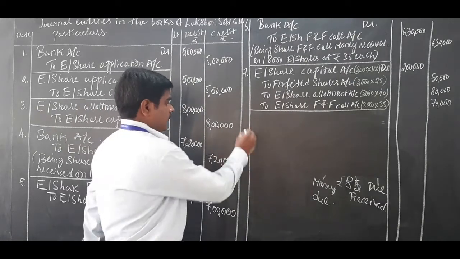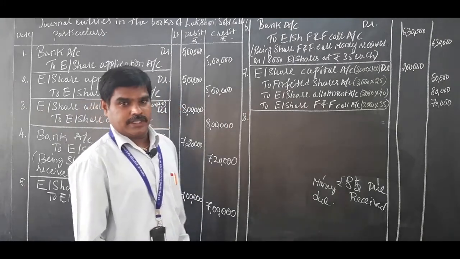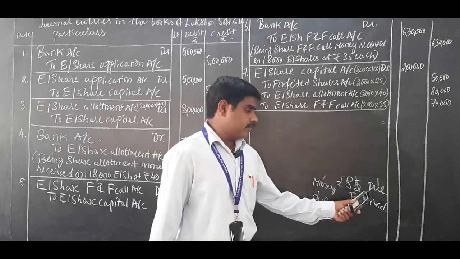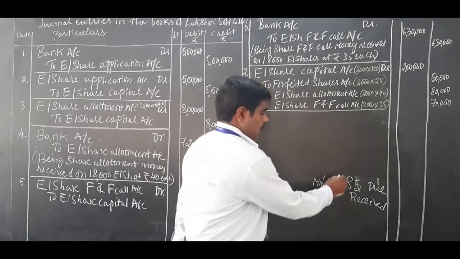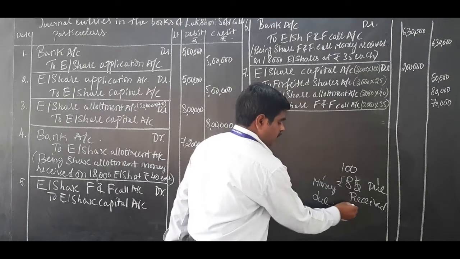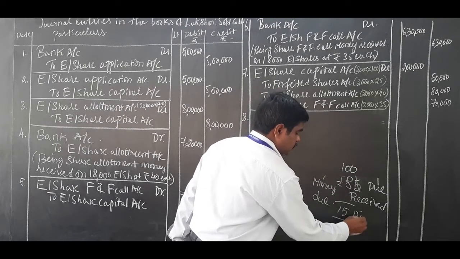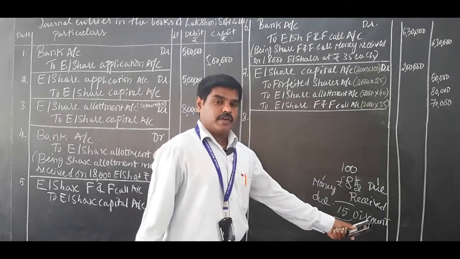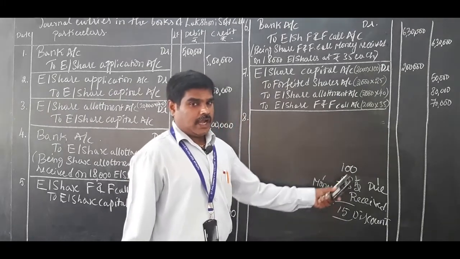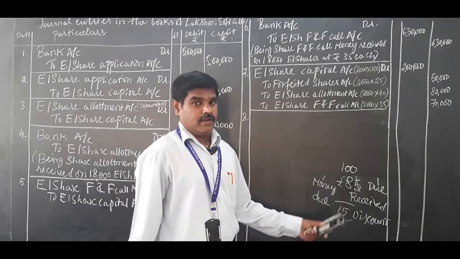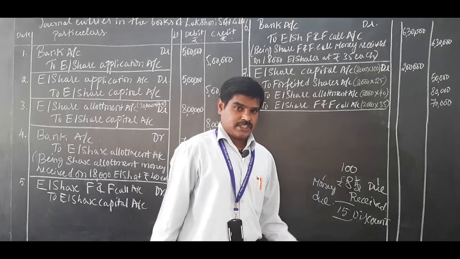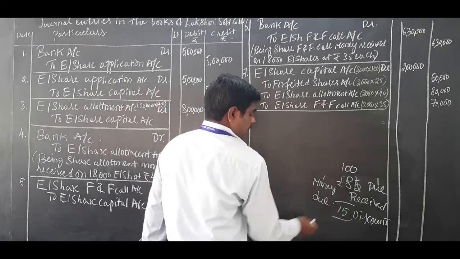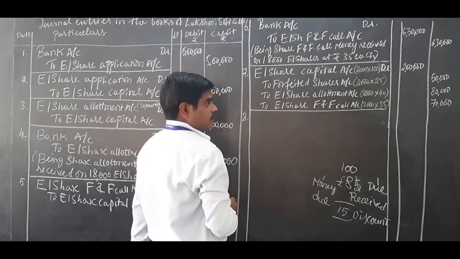Now, the 8th journal entry, reissue. The director decided to issue for how much? 85 as fully paid up. A 100 rupee face value share is issued for 85 rupees, which means 15 rupees is given as discount, the reissue discount. In the previous class I explained how to pass the journal entry when forfeited shares are reissued at a discount. So 85 rupees is the issue price, 15 rupees is the discount. The discount will be transferred to the forfeited shares account.